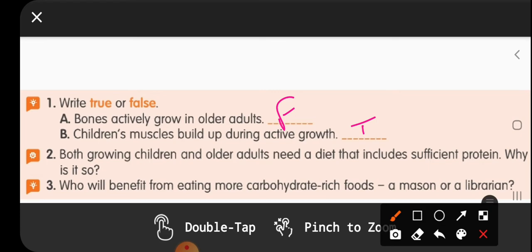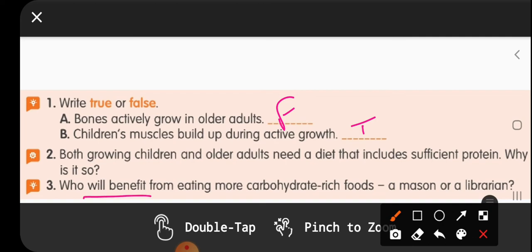Both the children and the old age people need enough quantity of nutrients. In children, as they have a growing body, to strengthen their muscles and bones they need much more protein content food. Whereas in old age people, as they are becoming weak and the bones are also becoming weak, to keep them strong and healthy they need more protein rich food.